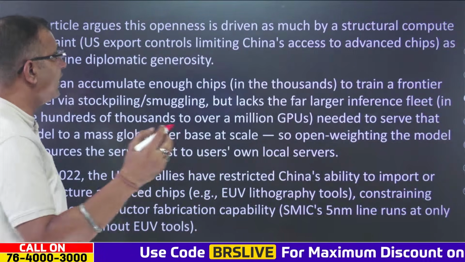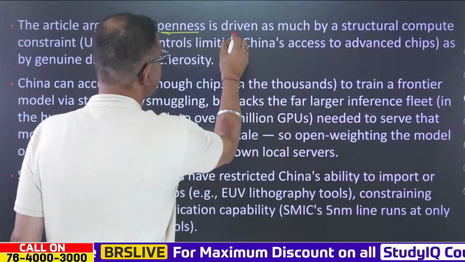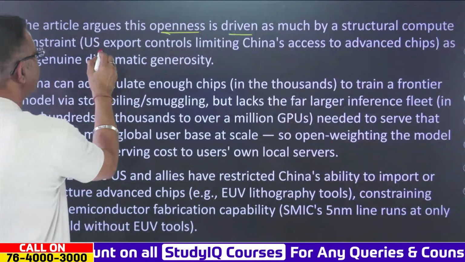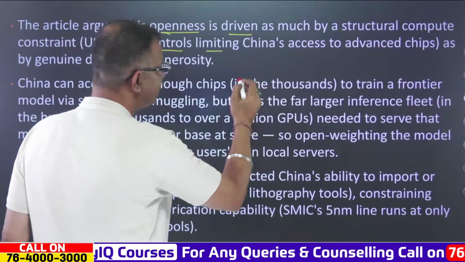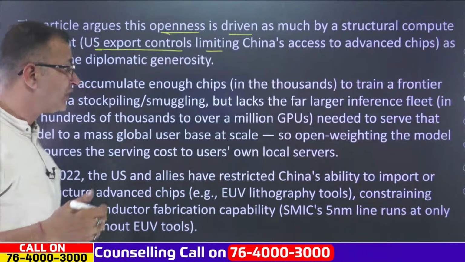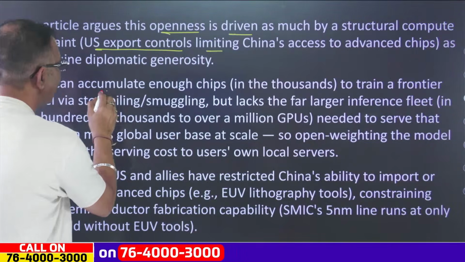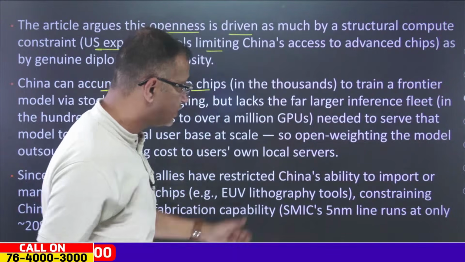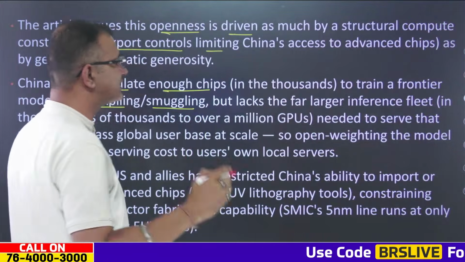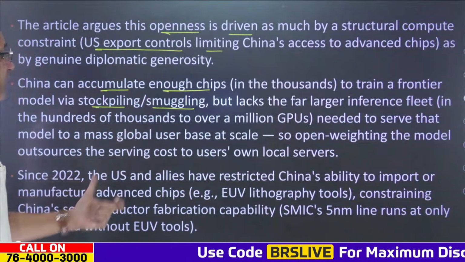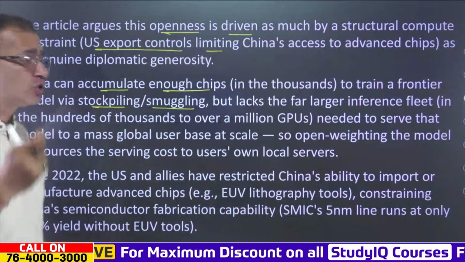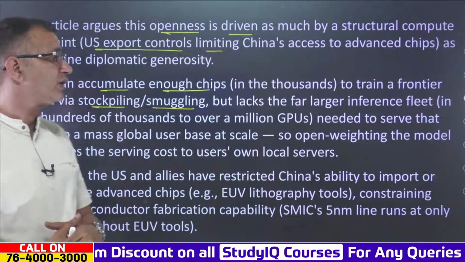Now again, this is quite important because, from the complete perspective, this article argues that the openness is driven as much by a structural compute constraint, for example, US export controls limiting Chinese access to advanced chips, as by any genuine diplomatic generosity. China can accumulate enough chips, in the thousands, to train a frontier model through stockpiling or smuggling, but it lacks the far larger inference fleet, in the hundreds of thousands, to cover the 1 million GPUs needed to serve that model to a mass global user base at scale.